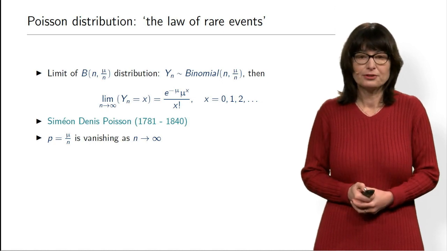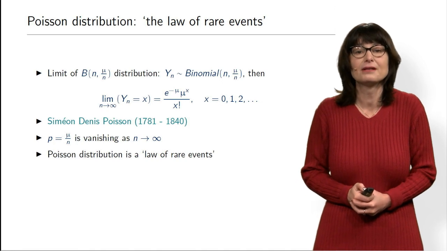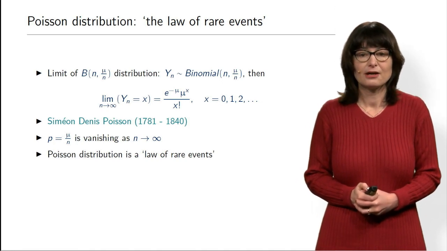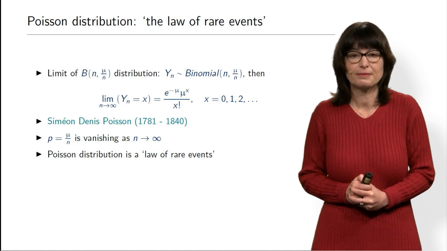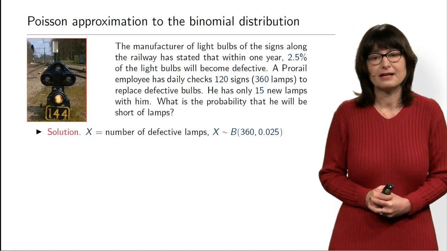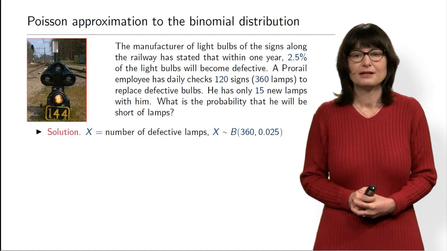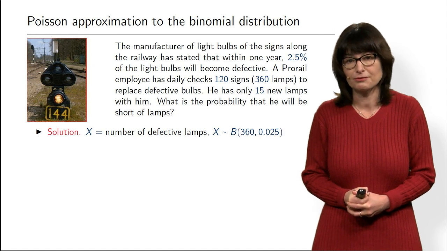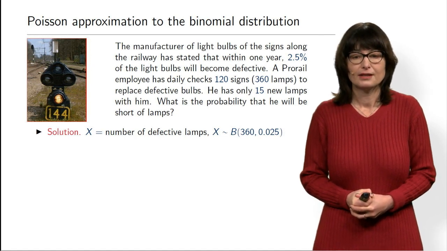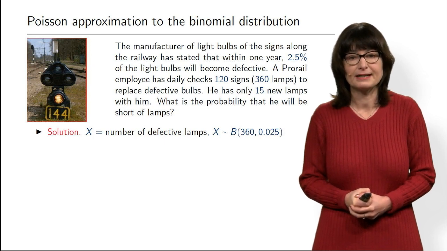Okay, now we are going to look at another example, which again demonstrates how to use Poisson distribution as a law of rare events, as approximation of binomial. This is a real life example that one of the students gave me. In the Netherlands, it is, of course, very important to have good train connection because the whole country is connected by trains.